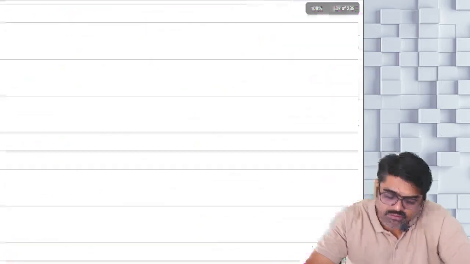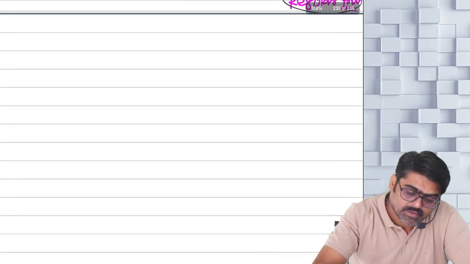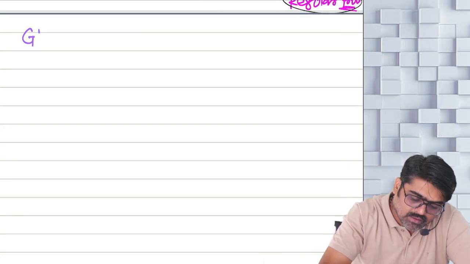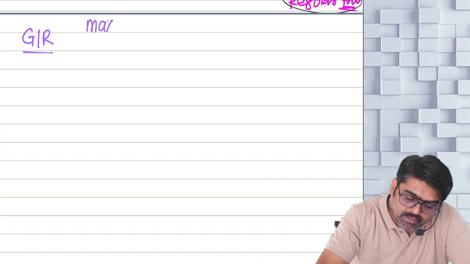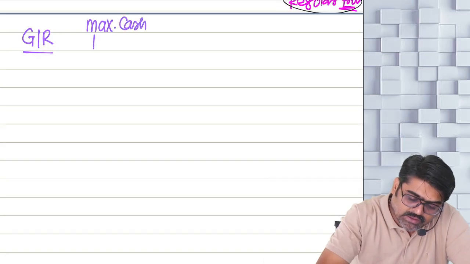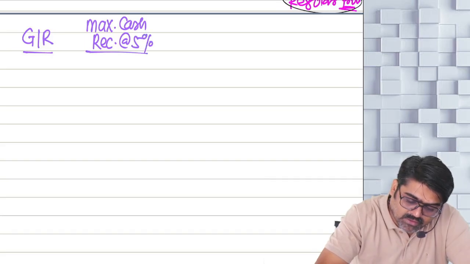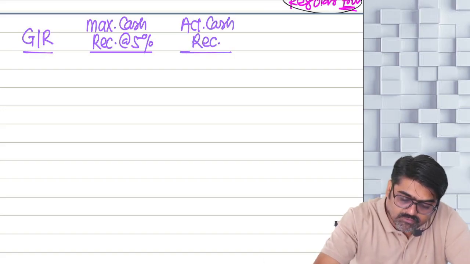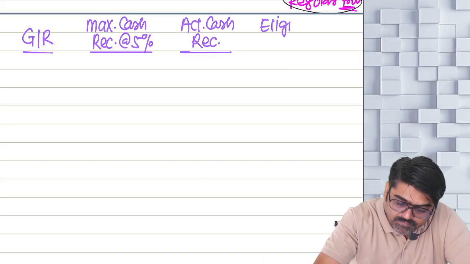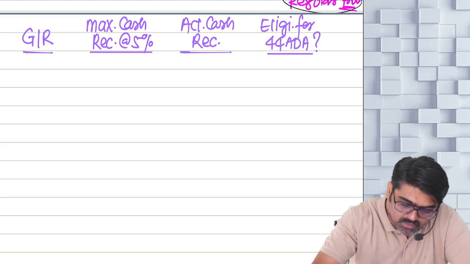So now instead of turnover, we'll check gross receipts and compare with maximum cash receipts at the rate of 5% of those gross receipts. Then we'll check actual cash receipts and say whether he is eligible for 44ADA or not. Yes or no. Okay?